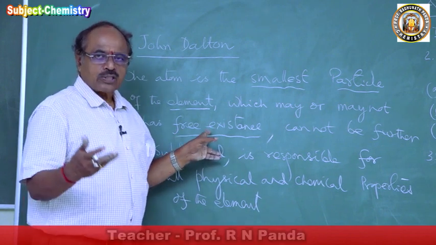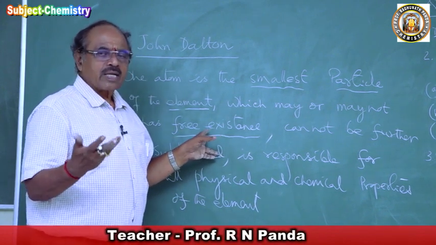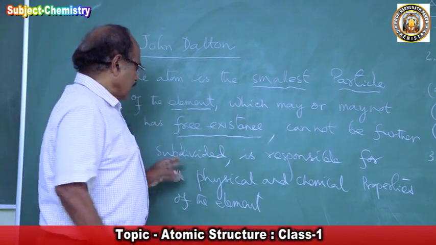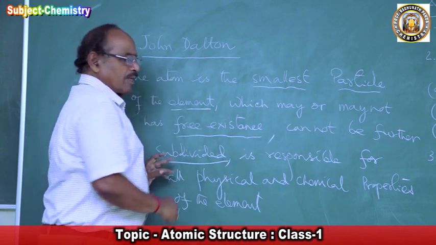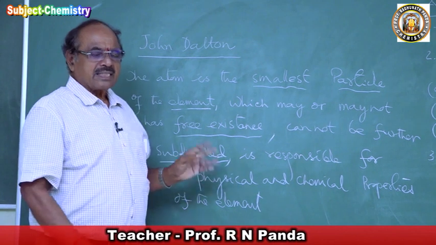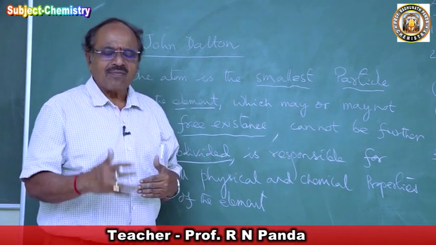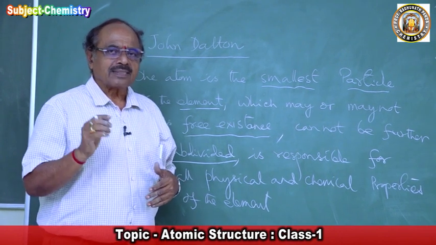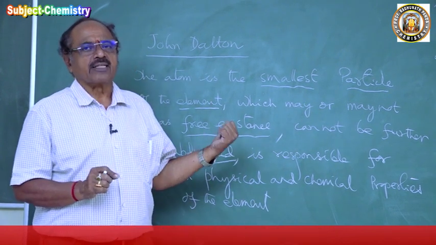That means you may isolate an atom, or we may not be able to isolate an atom. It cannot be further subdivided. Half an atom, a quarter atom, or an eighth of an atom is not possible. The atom is the unitary existence of the element.